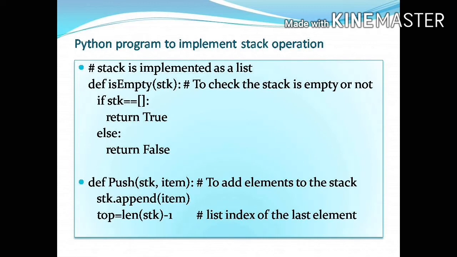Python program to implement stack operation. Stack is implemented as a list. def isEmpty(stk): to check the stack is empty or not. If stk equal to blank list, the function will return True, else the function will return False. def push(stk, item): to add element to the stack. stk.append(item). top equal to len(stk) minus 1, the list index of the last element.